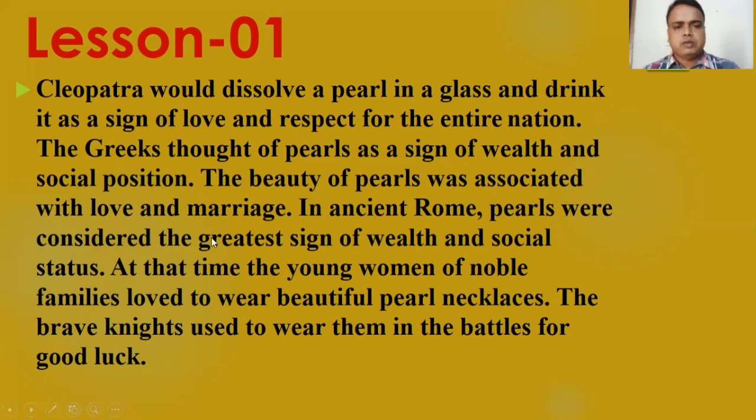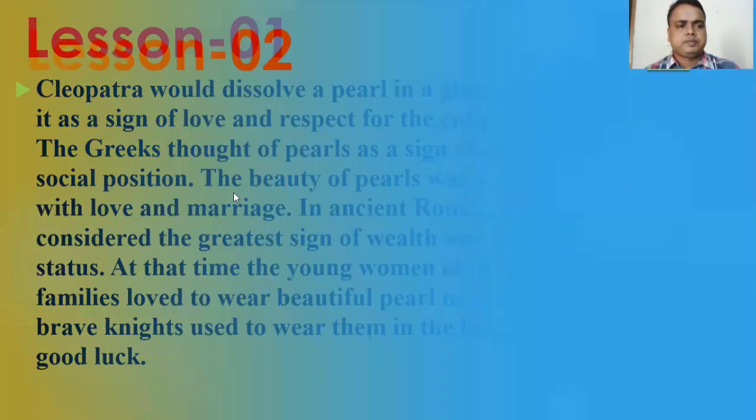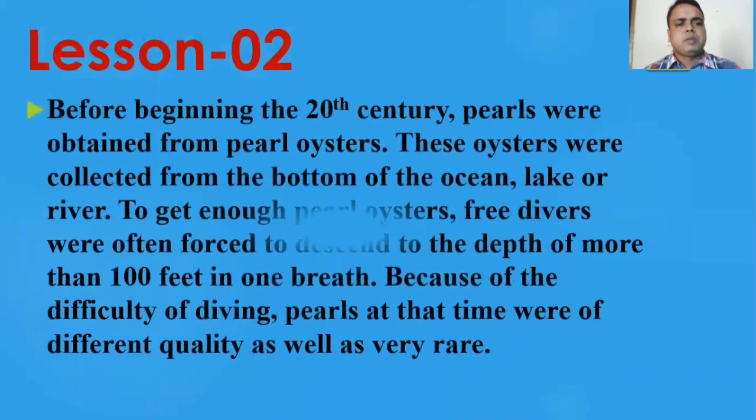Okay. Now, dear learners, before the beginning of the 20th century, pearls were obtained from pearl oysters. These oysters were collected from the bottom of the ocean, lake or river.